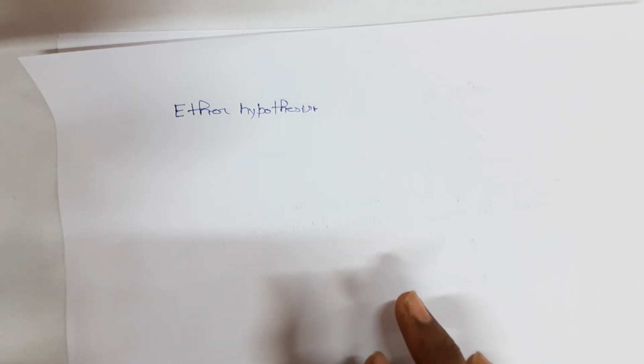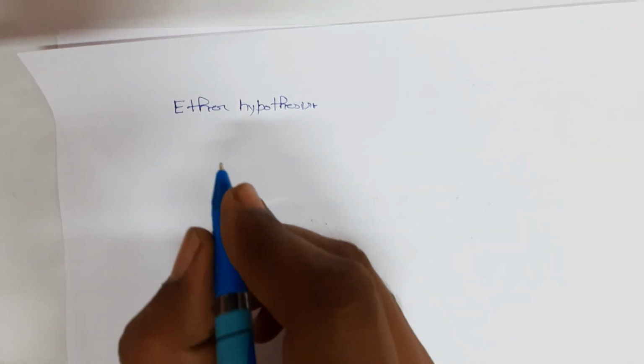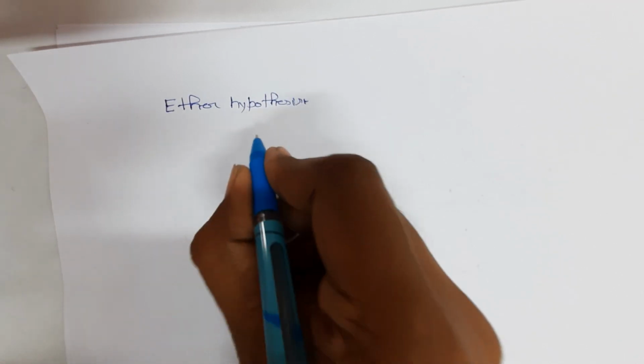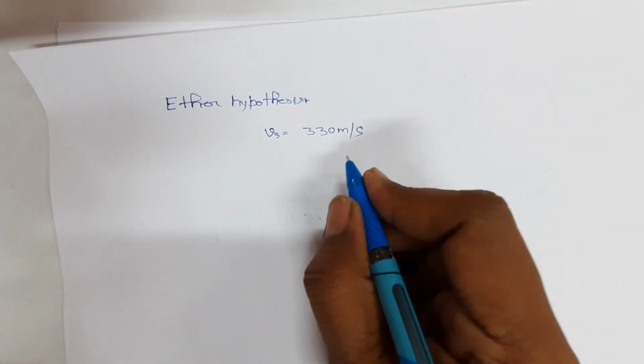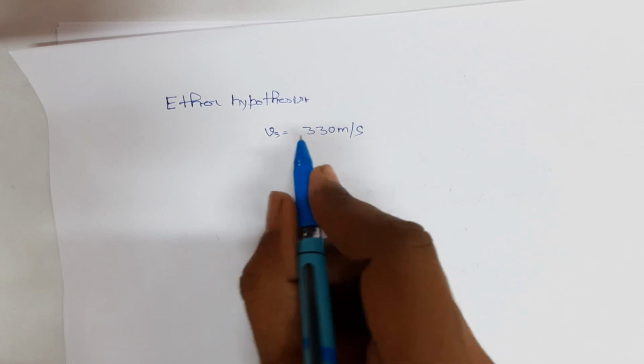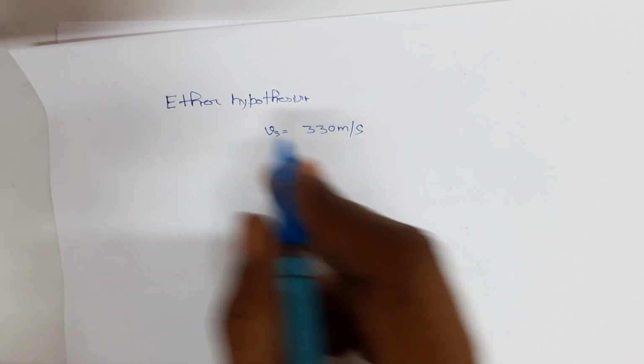Now let's discuss the concept of ether medium. If we say that velocity of sound in air is 330 meters per second, then it means that the sound wave is basically the disturbance in air. So the sound wave is moving in a medium which propagates in the air. Now the question is, the velocity of sound is 330 meters per second is observed in which frame of reference? So if we say that the velocity of sound is 330 meters per second, then the question is with respect to what it is moving with 330 meters per second.